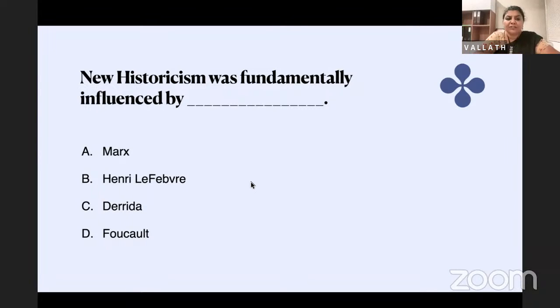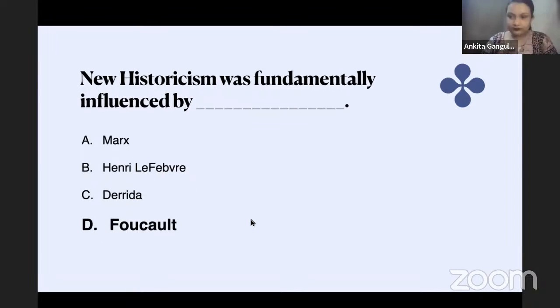New historicism was fundamentally influenced by whom? Ankita, would you like to read and explain? So was it Marx, Henri Lefebvre, Derrida, or Foucault? So obviously it was Foucault who introduced this movement of new historicism. Foucault talked about an archaeological approach to history.